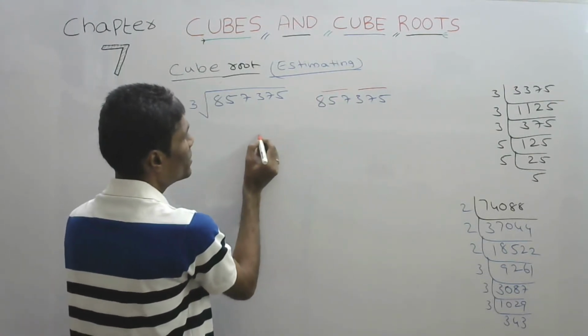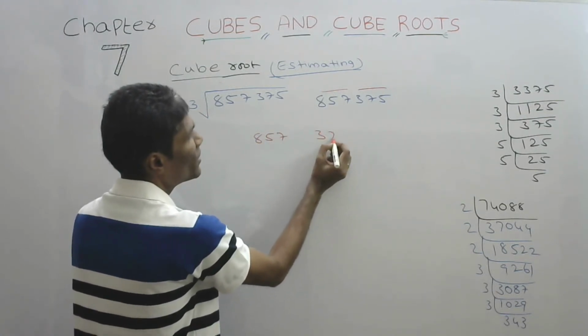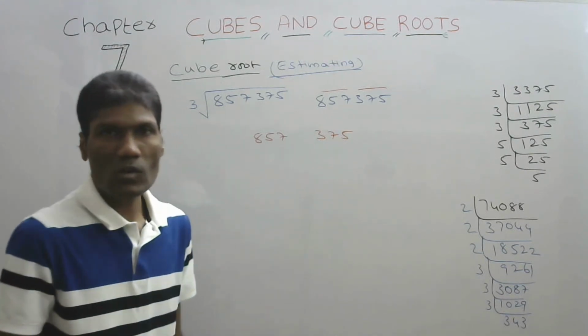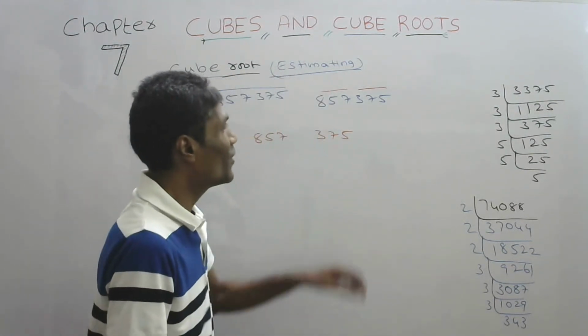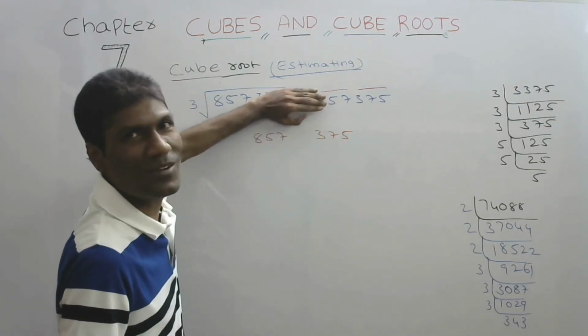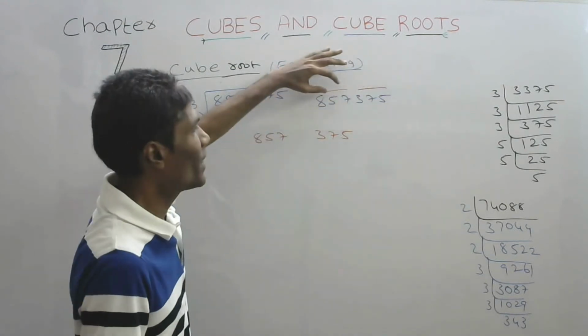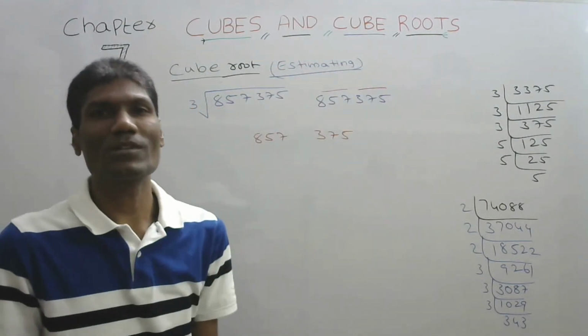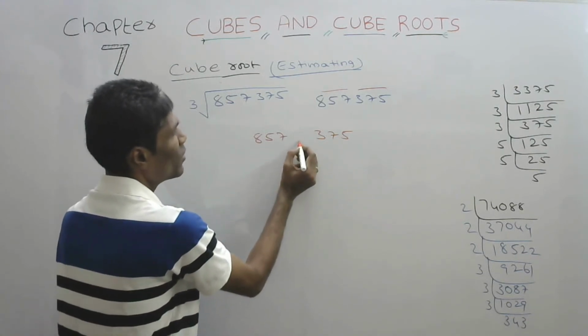First group consists of 375, second group 857. Obviously the question will arise, if we have only 2 numbers here, what happens? No problem. This group will have 3 and this set will have only 2 numbers. No problem. Now, see 2 different groups.